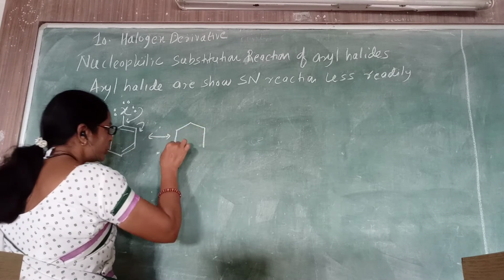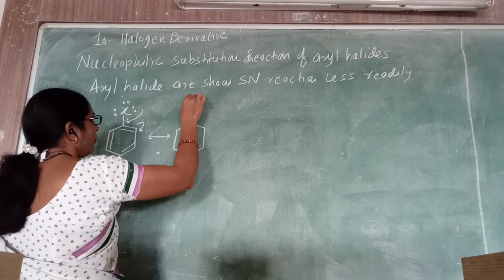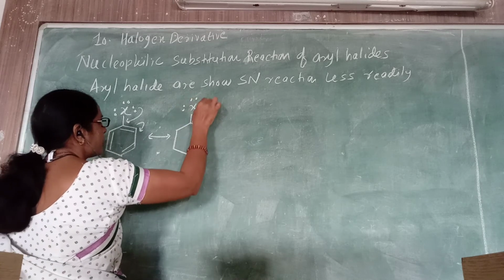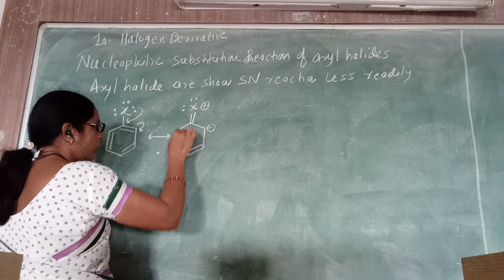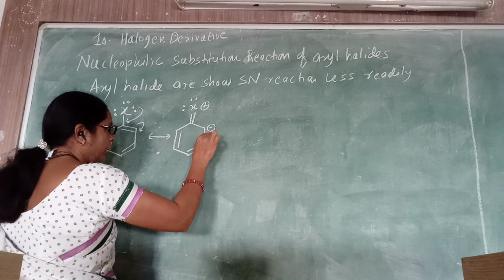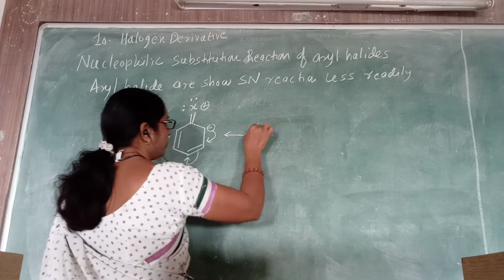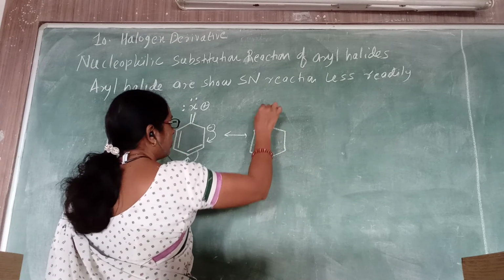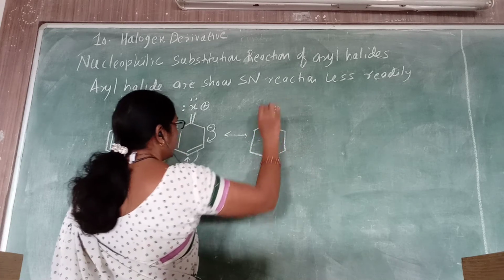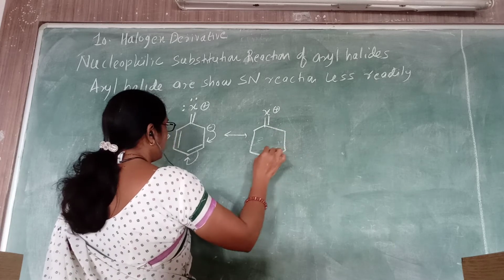Due to conjugation of the lone pair of electrons with the benzene ring, delocalization is possible and the lone pair of electrons are delocalized in the benzene ring. Look at how they are delocalized, like this way. Because of the delocalization, the electron density is available at ortho and para positions.